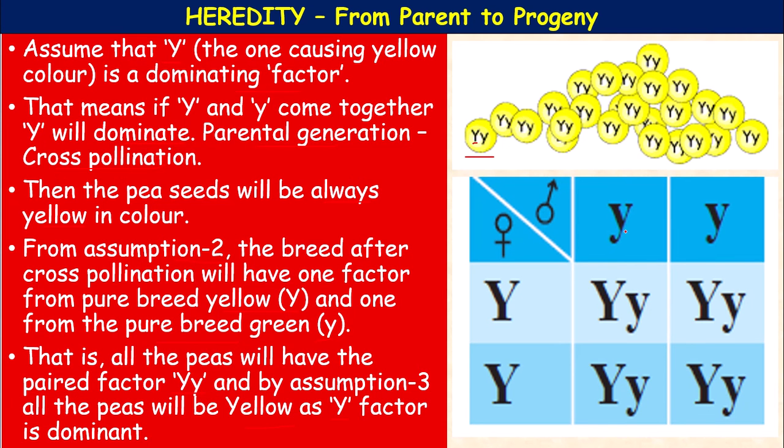So here, the cross between pure breed yellow peas and pure breed green peas, when they are crossed, produced capital Y small y, capital Y small y, capital Y small y. So all are yellow only.